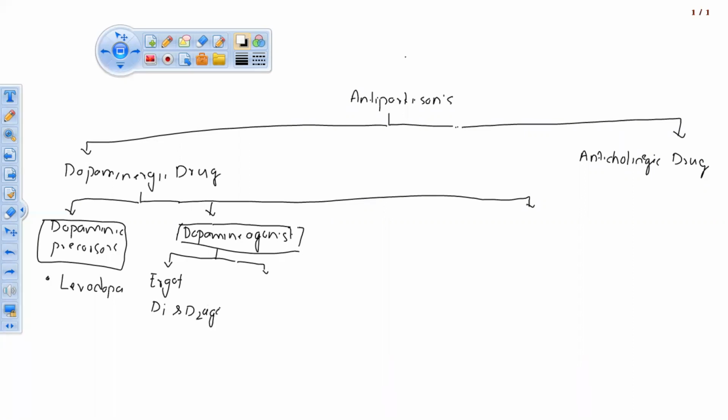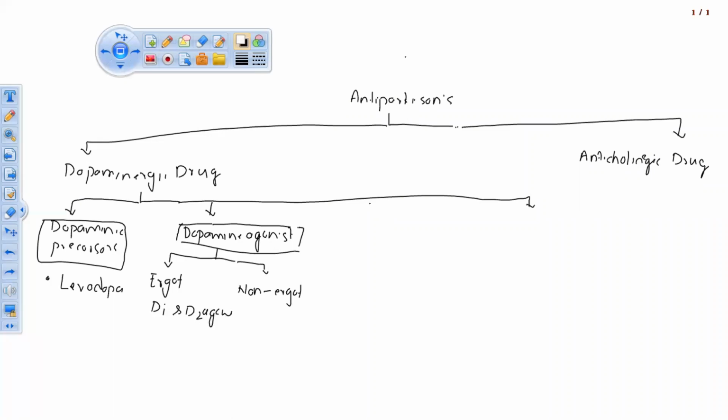Examples of these drugs are not there in your syllabus, but for writing the classification it is okay. D1 and D2 agonist, ergot. Then another one is non-ergot. These are not natural molecules, they are synthetic ones, but the structure is similar to the ergot alkaloid. Okay? Dopaminergic agonist. So this subclassification is done.